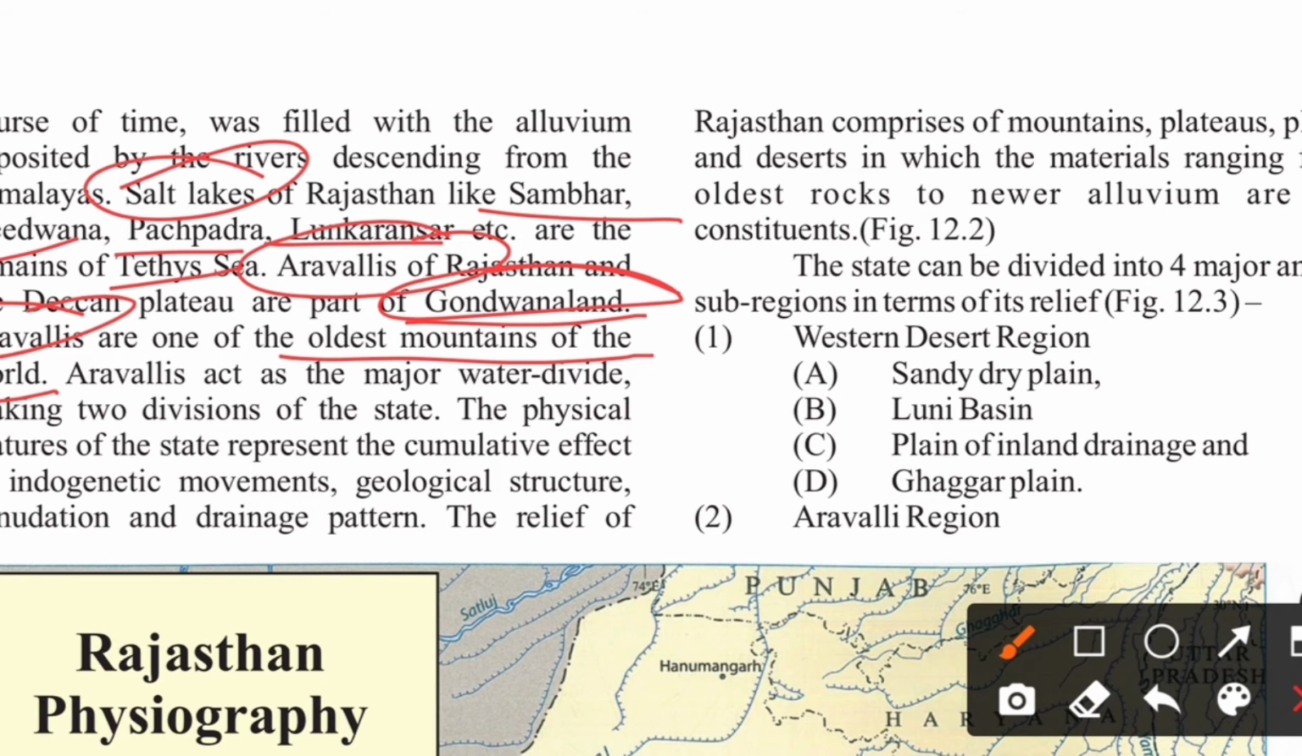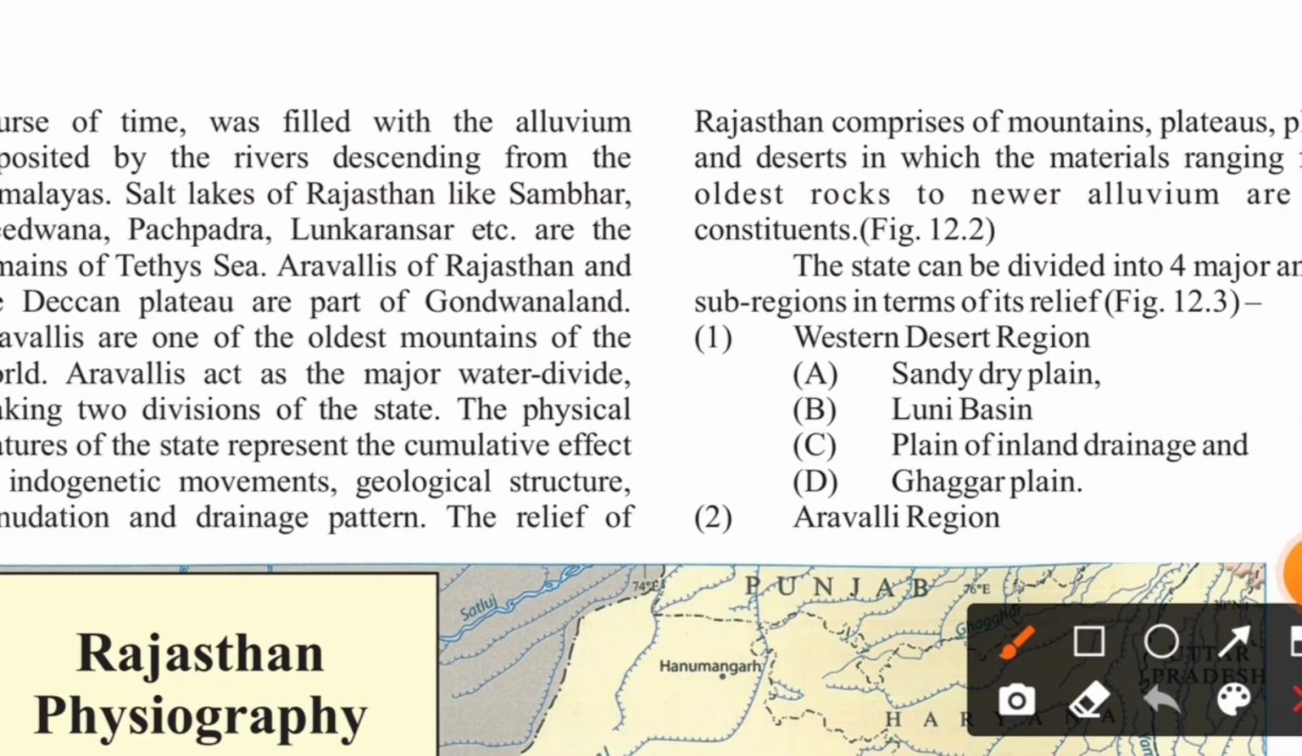The physical feature of the state represents the cumulative effect of endogenetic movements. So when we talk about the word cumulative over here, it means having a result that increases in strength or importance each time more of something is added to it. That is called cumulative. All right, and it's an adjective.